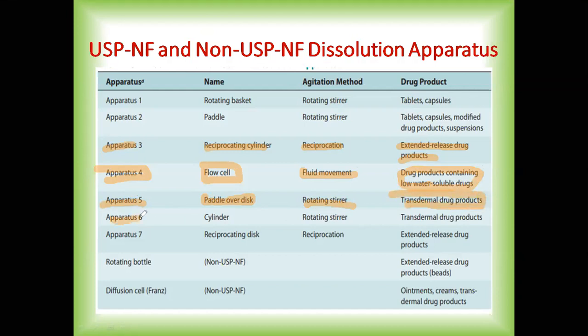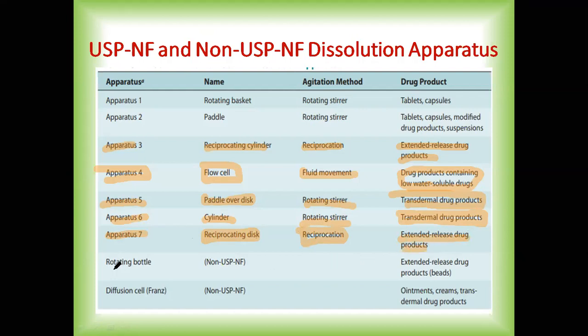Then apparatus 6 is cylinder type. The agitation method is a rotating stirrer, and it is also used for transdermal drug products. Apparatus 7 is called reciprocating disc, where the agitation method is reciprocation, and the drug products for which we use apparatus 7 are extended release drug products.